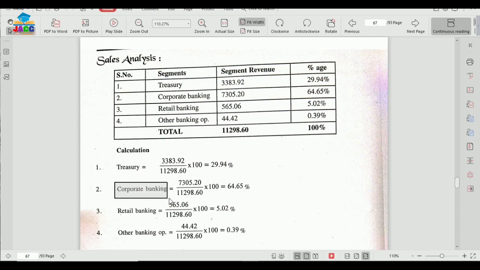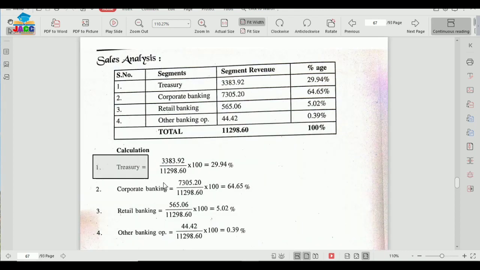So as for corporate banking, corporate banking is giving a percentage of 64.65% in the total revenue. So out of total revenue, 64.65% belongs to corporate banking alone. Then we have retail banking, and the percentage of retail banking to the total revenue is 5.02%, and other banking operations is having 44.42 over 11,298.60 into 100, that is 0.39%.